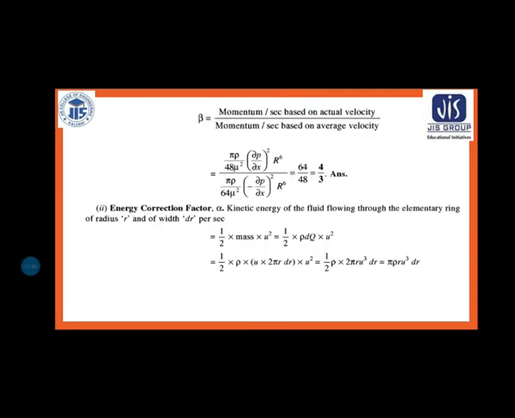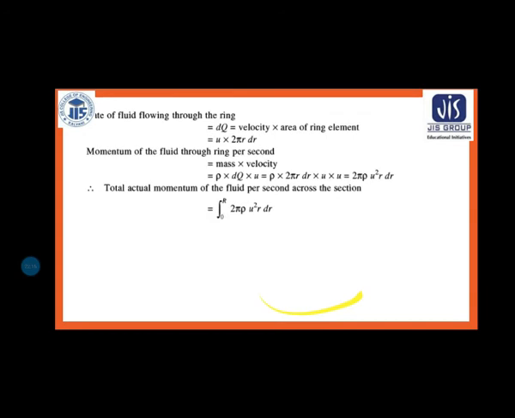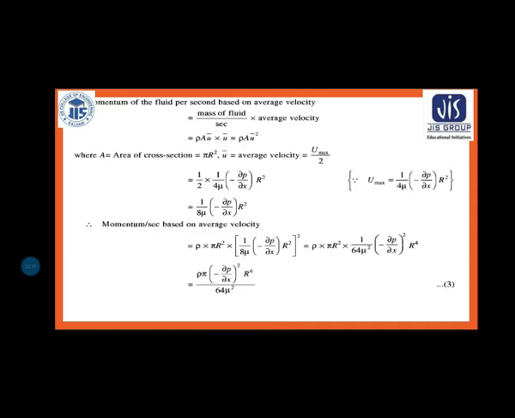Now beta is the momentum per second based on actual velocity by momentum per second based on average velocity. Already I have got the momentum per second based on actual velocity, pi rho a by 48 mu square, into del p by del x whole square, into r to the power 6.